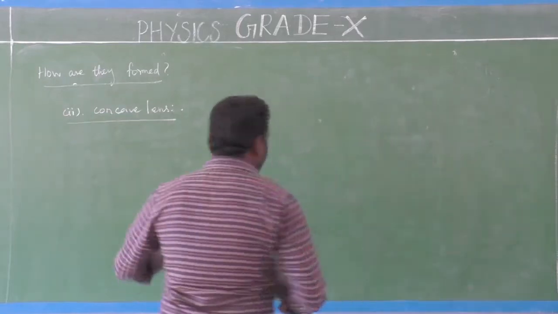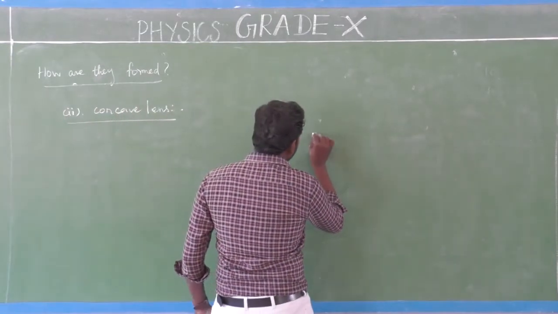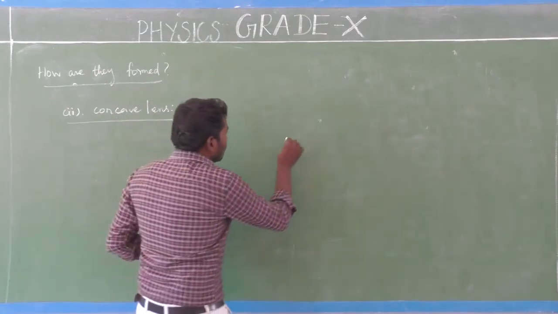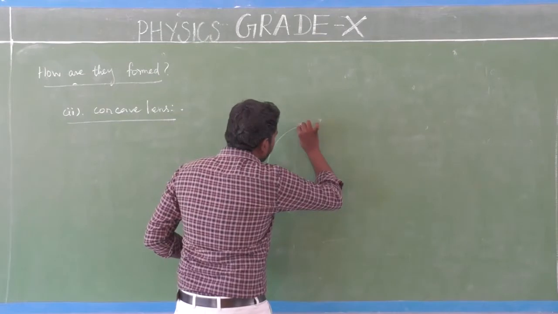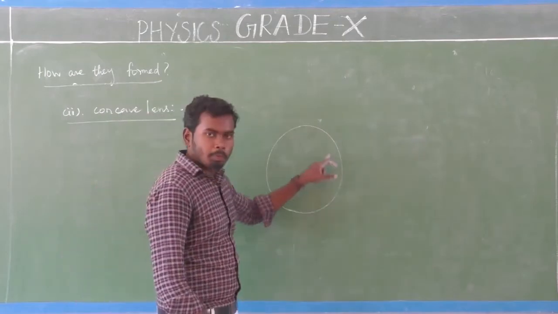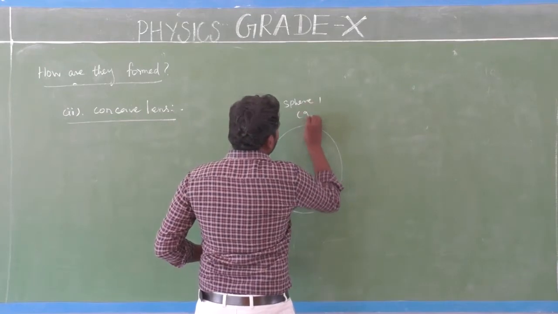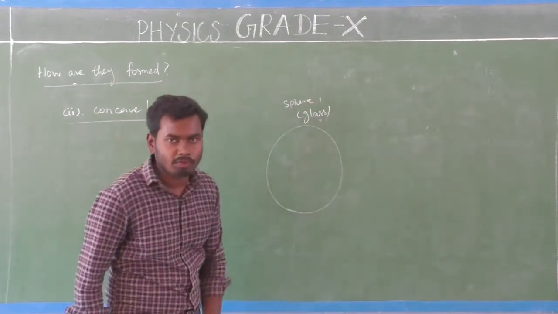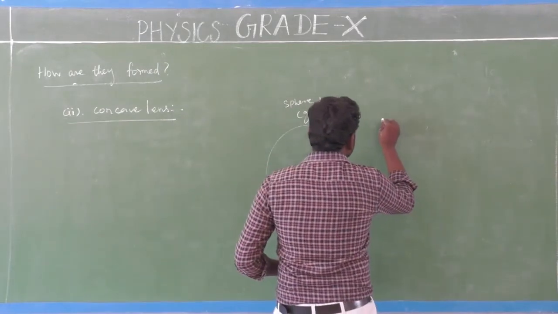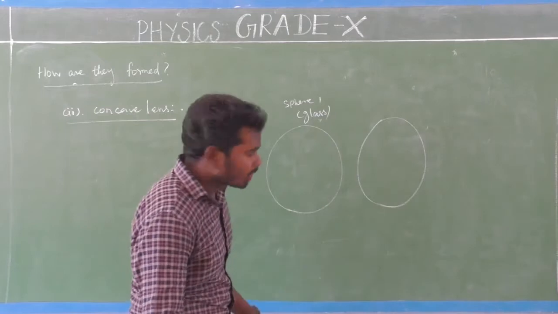Isn't it? Yes. So I am going to draw a concave lens diagram. First I am going to take two spherical surfaces. So consider a sphere that is made up of glass. This is sphere 1. It is made up of glass. Again, consider another sphere that is also made up of glass like this. Consider another sphere.